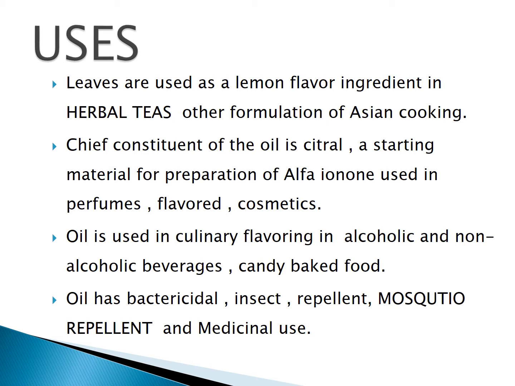The leaves of lemongrass are used as a lemon flavor ingredient in herbal tea and other formulations of Asian cooking. Second, the chief constituent of the oil is citral, a starting material for preparation of alpha ionone used in perfume, flavor and cosmetic industries. Third, the oil is used in culinary flavoring in alcoholic and non-alcoholic beverages, candy and baked foods. Fourth, the oil has bactericidal, insect repellent, mosquito repellent and medicinal uses.